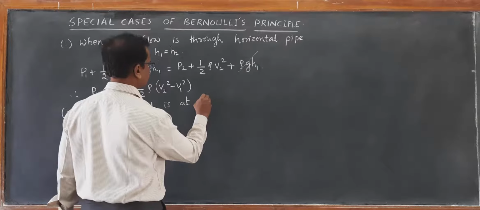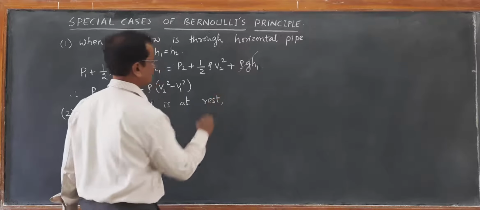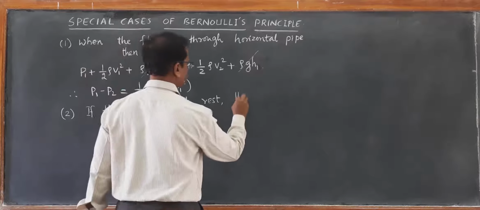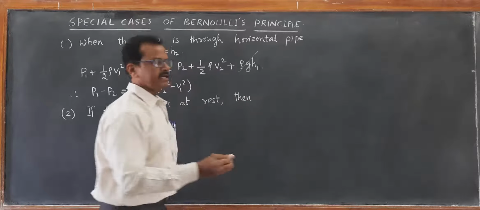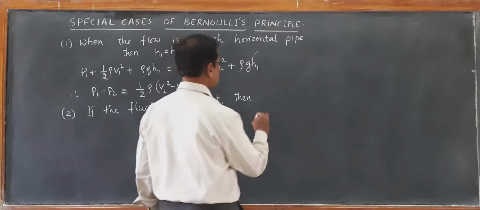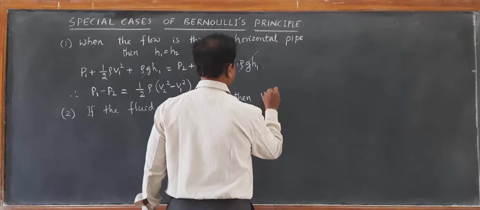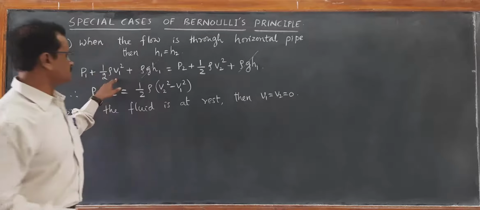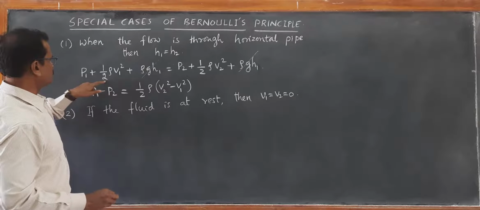If the fluid is at rest in the pipe, then the kinetic energy term will not be there. Difference in kinetic energy becomes 0. As a result, you can see in this equation, this term will not be there.